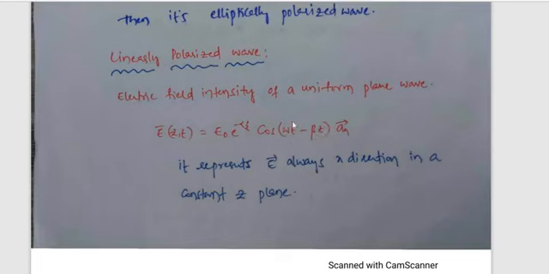The electric field is a function of z. Ax bar means the electric field is in the x direction. It represents E bar always in the x direction in a constant z plane.